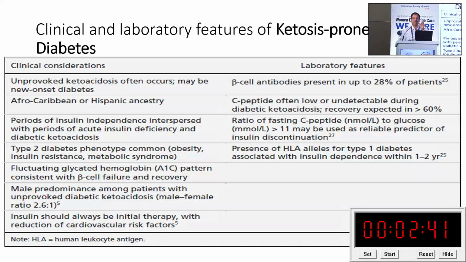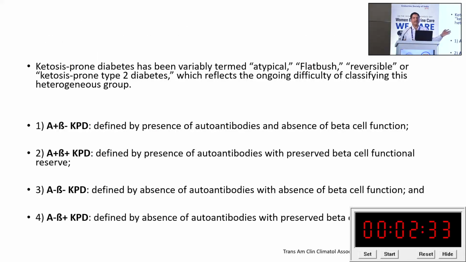Sometimes during the decay phase, you might get an absolutely negligible C-peptide, but once the patient improves, the C-peptide significantly improves in this group of patients. There are 4 types: A positive, B negative ketosis prone, that means antibody positive and beta cell absolutely not functioning. A plus, B plus means antibody positive, but still a good beta cell reserve. A minus, B minus means no autoantibody, beta cell still not functioning, a non-autoimmune destruction. And the fourth, A minus, B plus, means no autoimmunity and beta cell reserve is very good. So they are classified into 4 different groups for this ketosis prone or Flatbush diabetes.